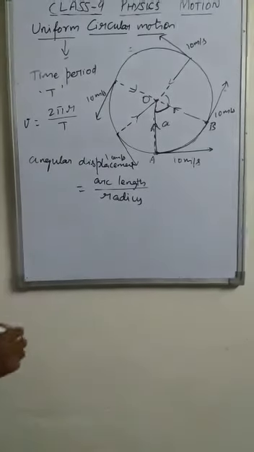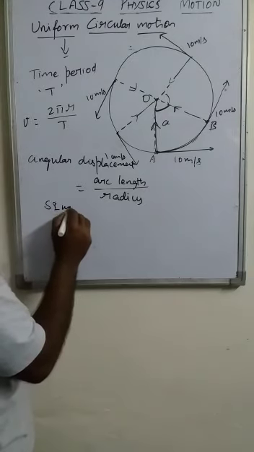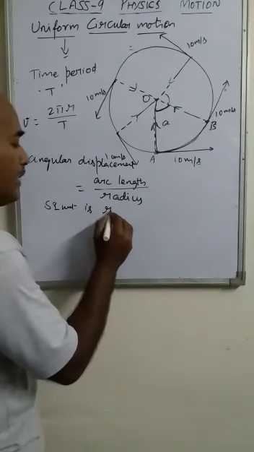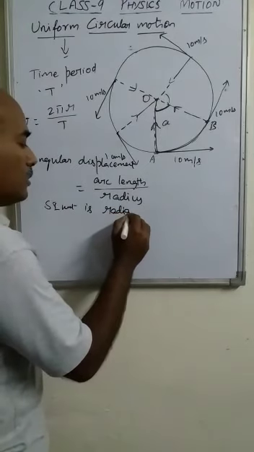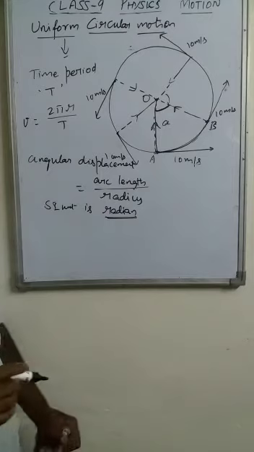And this angular displacement is also measured with a unit. The SI unit is radian. So radian is the SI unit of angular displacement.